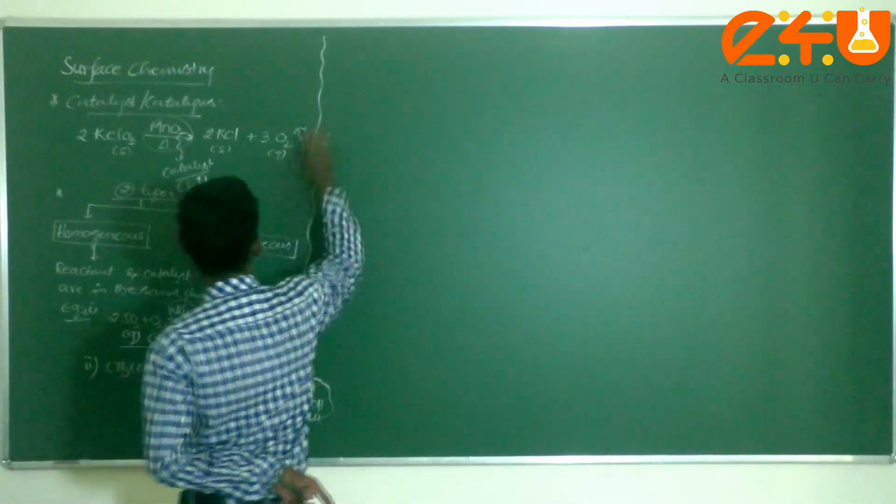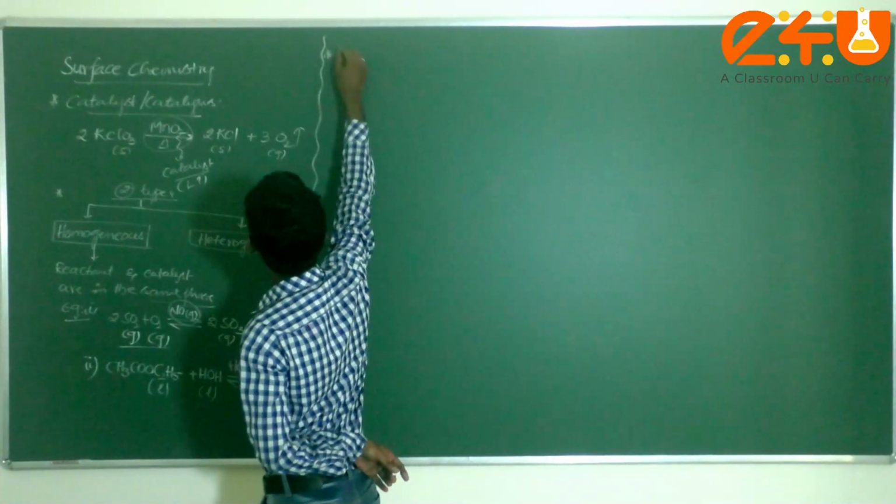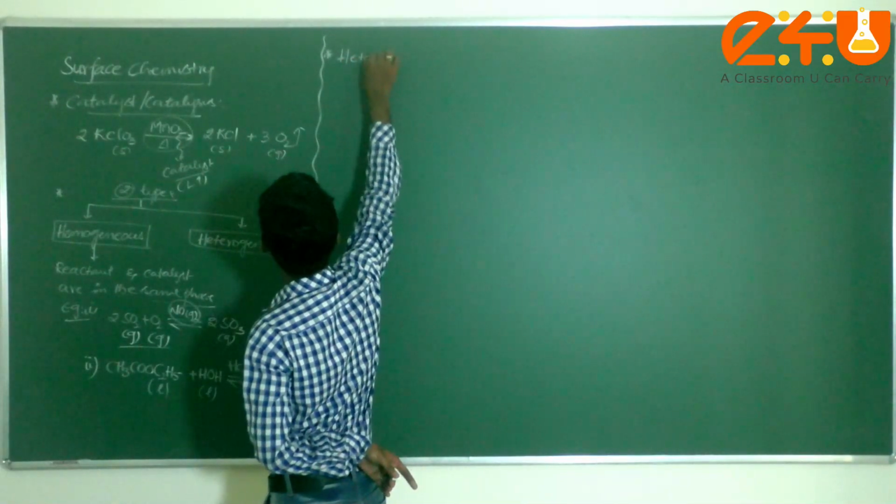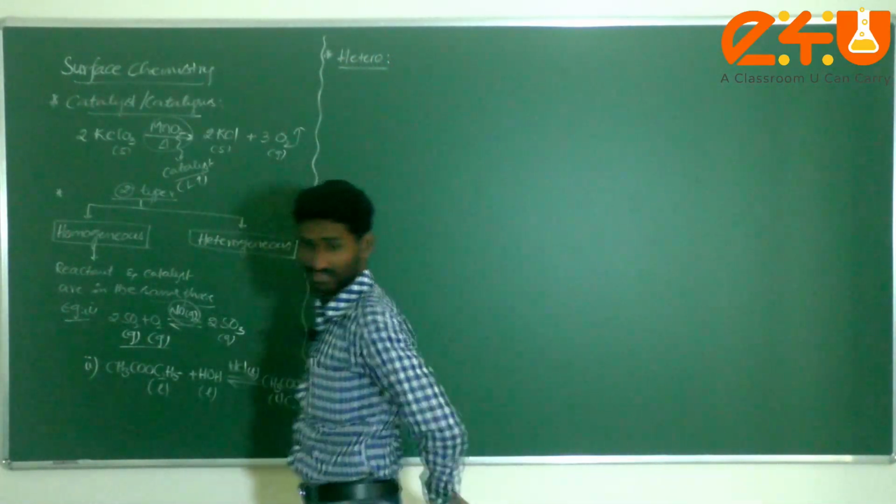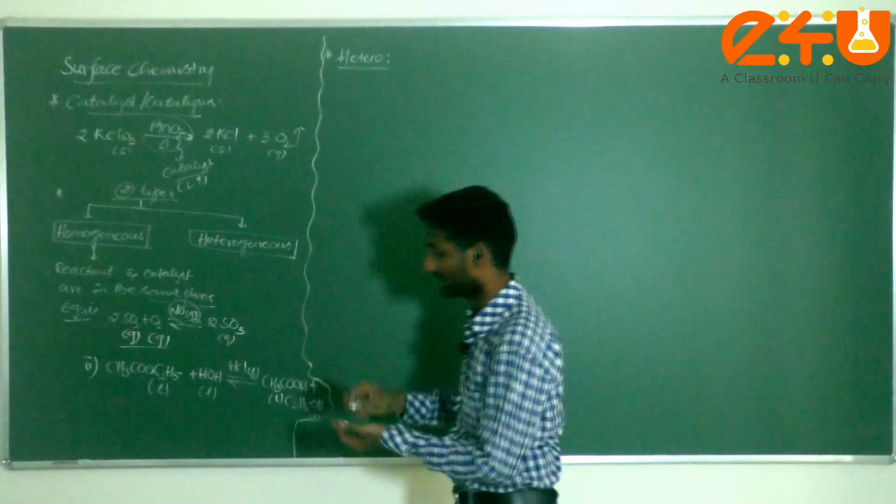The second point we are going to discuss is the heterogeneous catalyst.